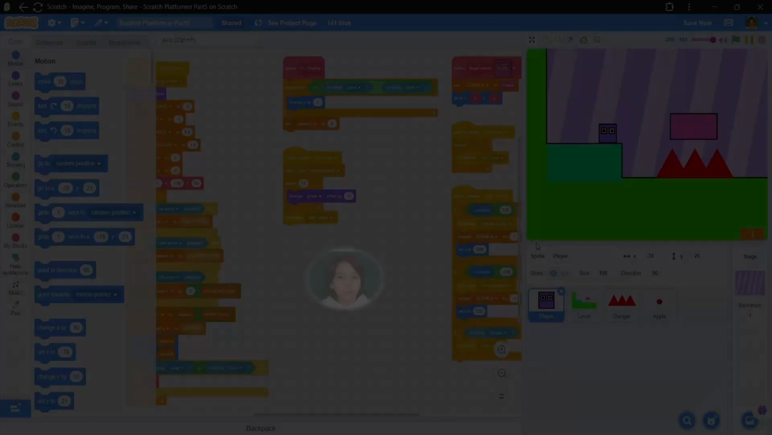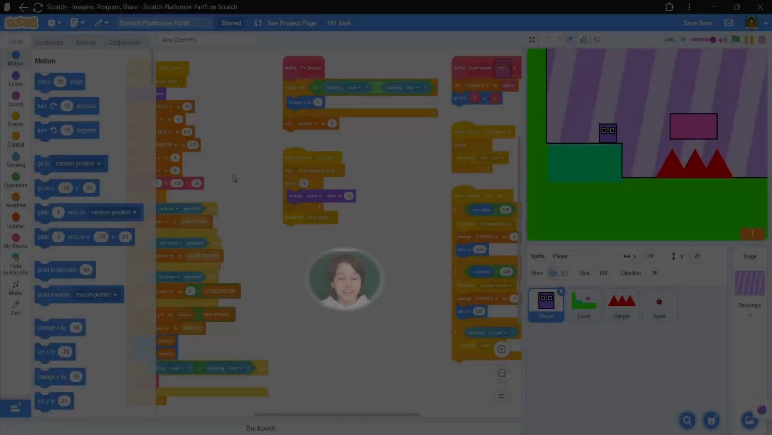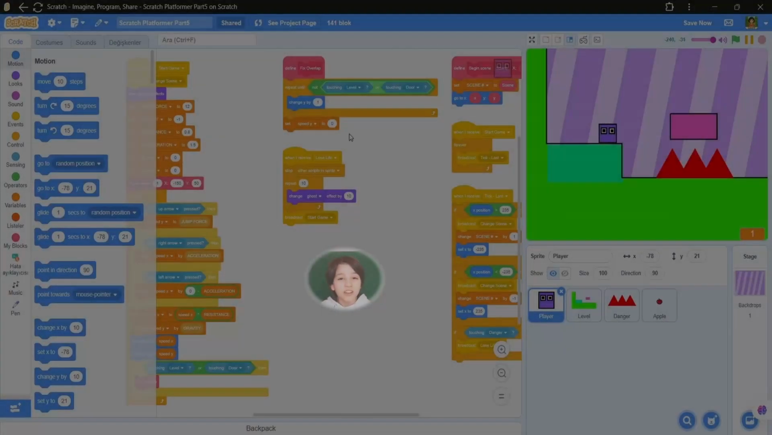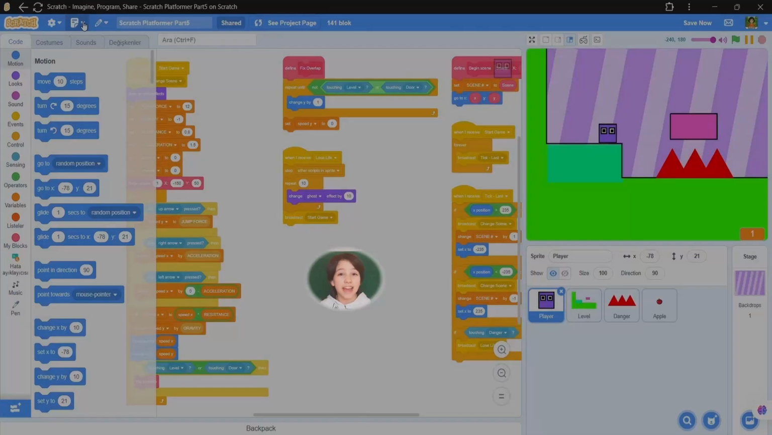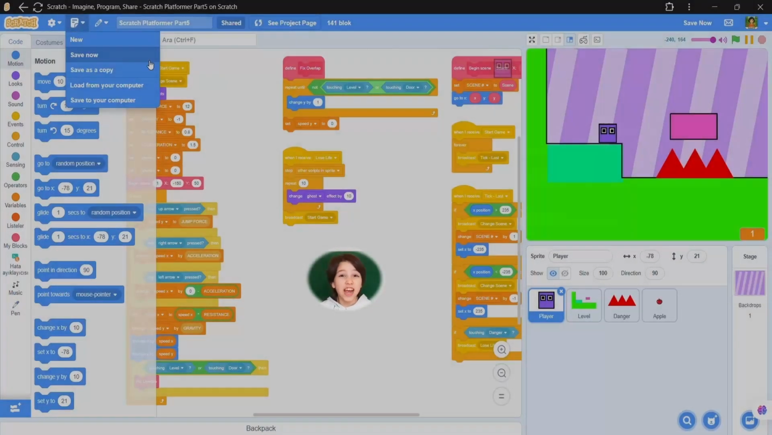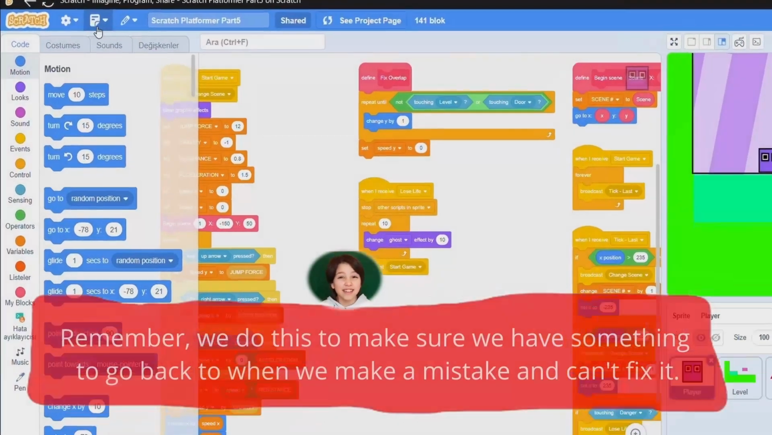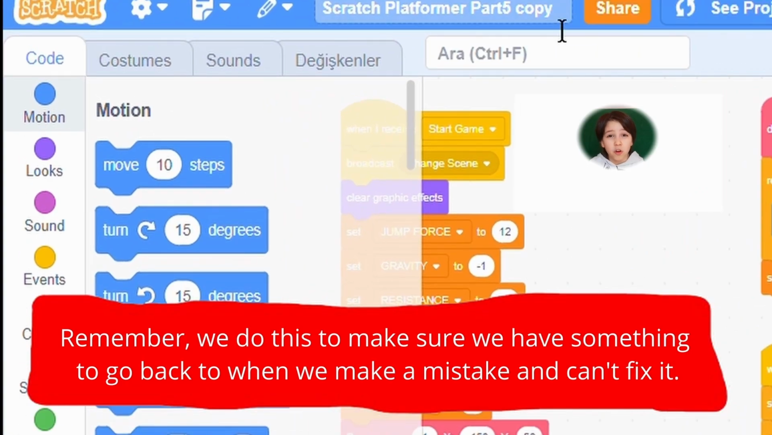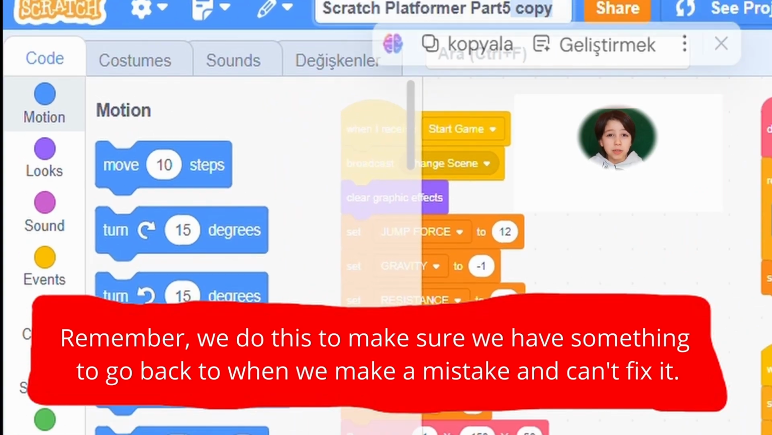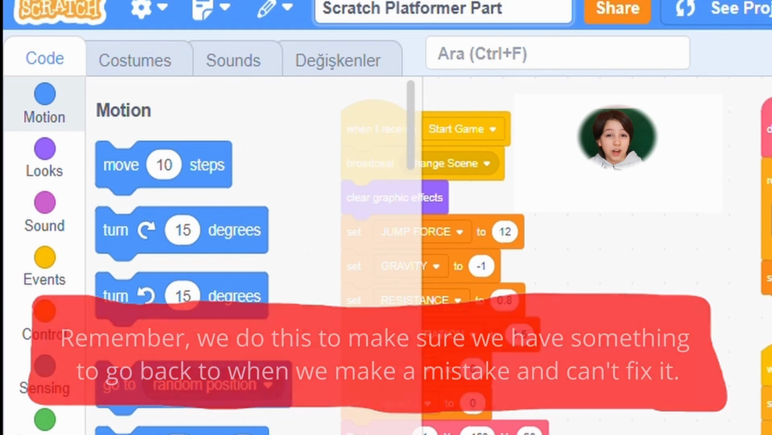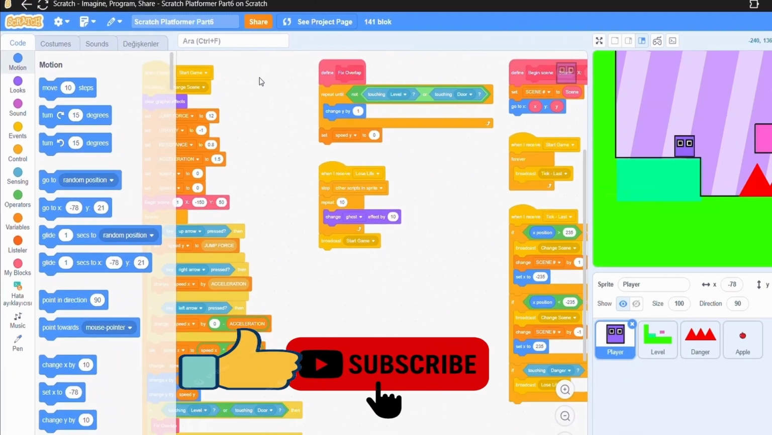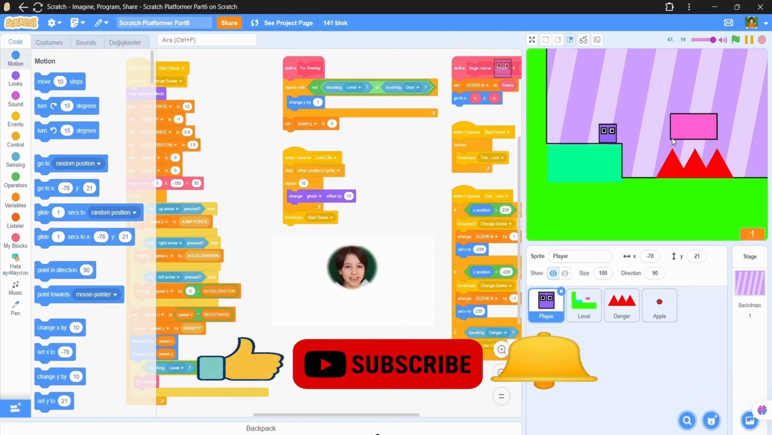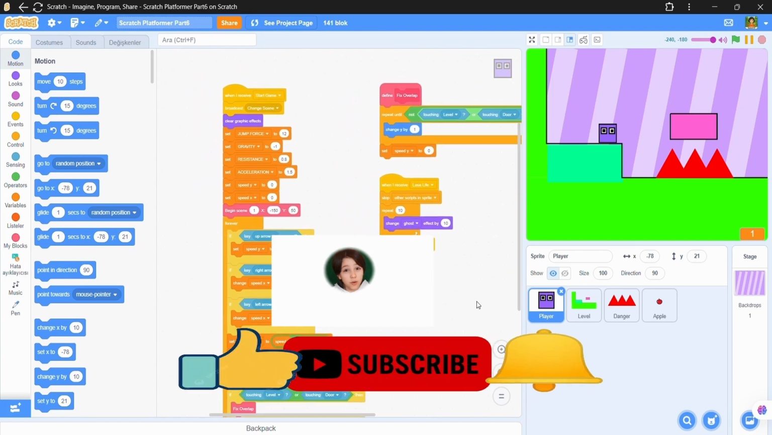In this new episode of our platformer series, we will cover main menus and game over screens, such as a play button. So, before we begin, let's save our projects from episode 5 and rename it to be part 6 or episode 6, whatever you named it. So, let's begin by adding our start screen.